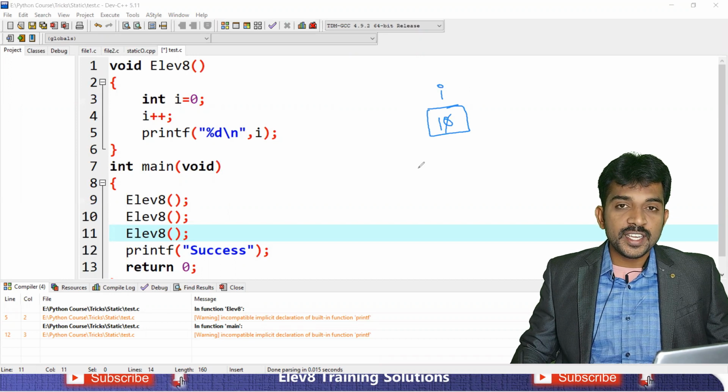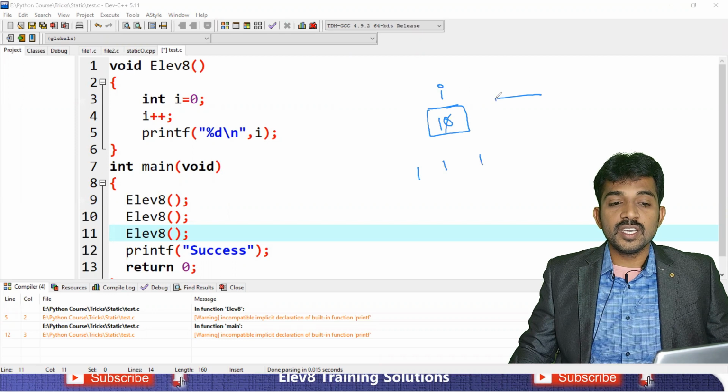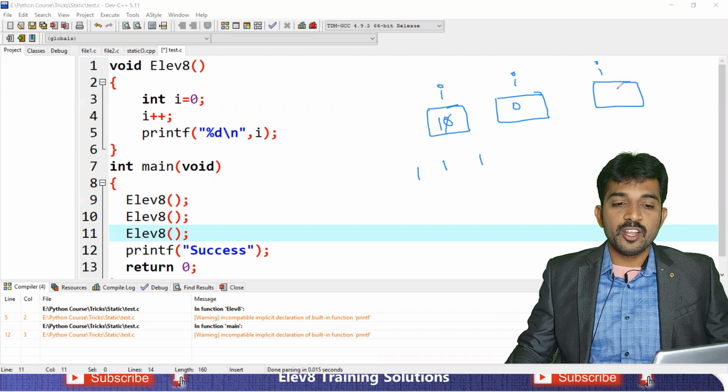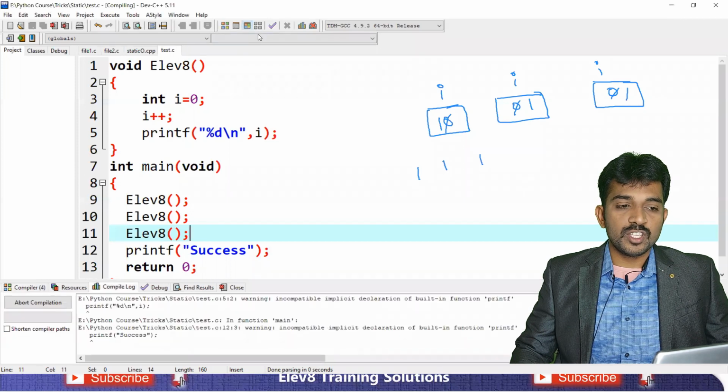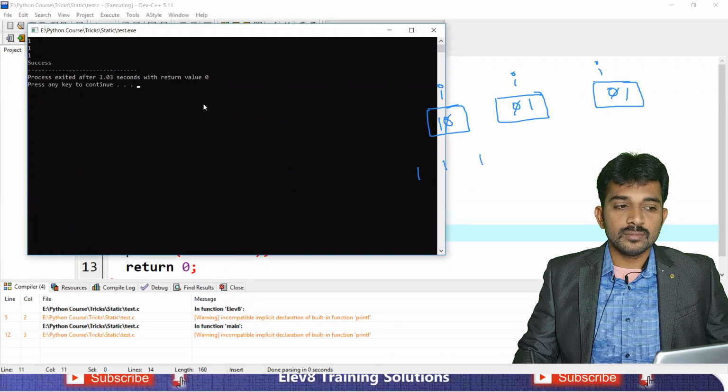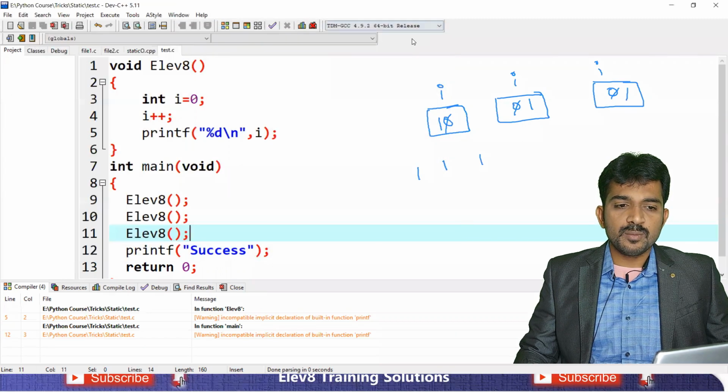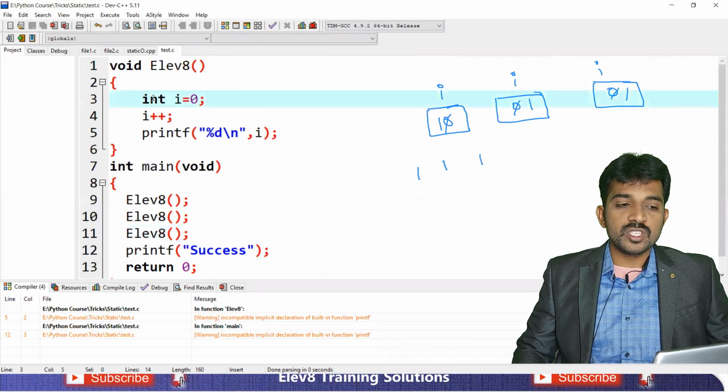So what is the output? We'll get 1 here. Next time we'll get the value 1 again. Here you create three local variables, and every time the value starts at 0 because you called it three times. Every time it creates 0, increments it by 1, and prints the value, right? Let us see the output of this program. See, three ones, right? For example, a small change: if I am going to use static.